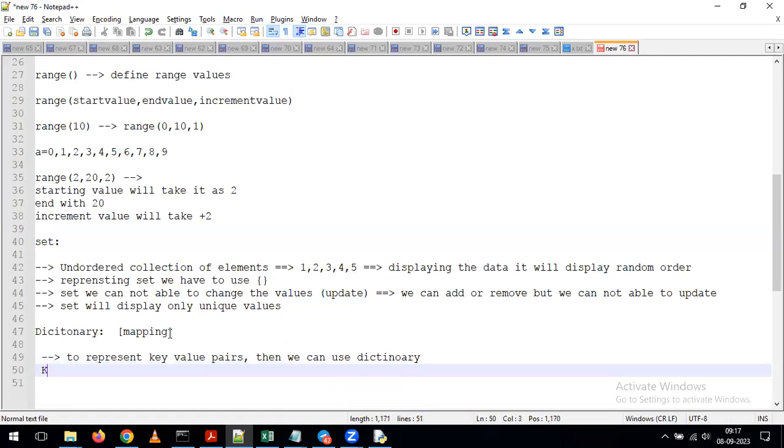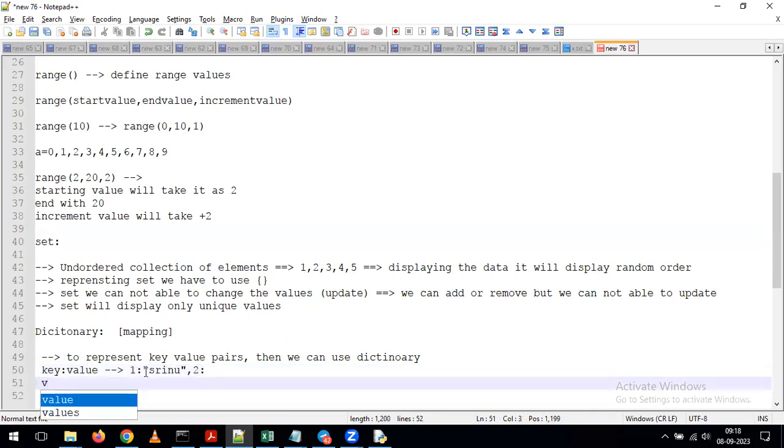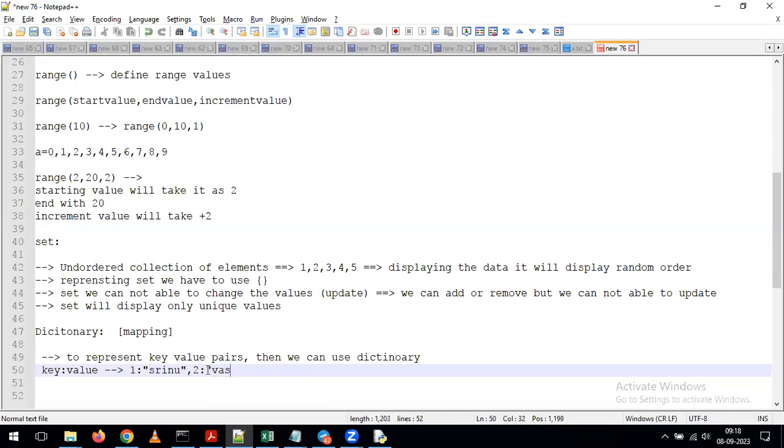What is the meaning of key value pair? See here, for example, I'm saying key colon value. Just assume that ID is 1 and name is Srinu. So this is the way I want to assign the data. So far we were giving 1, 2, 3, or A, B, C and D. But I want to give it as an ID and name together with a colon. After that, again, I want to give, for example, 2 colon Vasu. After that, 3 colon quality. So this is what I'm doing here.